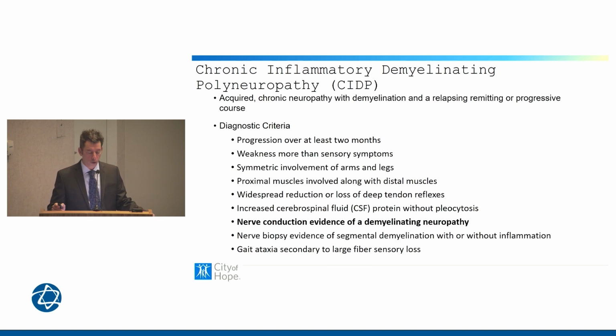It's progressive over at least a couple months. Weakness is more common than just sensory symptoms. The proximal muscles may be involved along with distal muscles. We can have widespread reduction or loss of deep tendon reflexes, increased CSF protein if an LP is performed, and the nerve conduction studies show evidence again of the demyelinating neuropathy rather than the axonal neuropathy. If we do a biopsy, we'll see segmental demyelination rather than inflammation, and the gait ataxia is a common symptom of this disease.